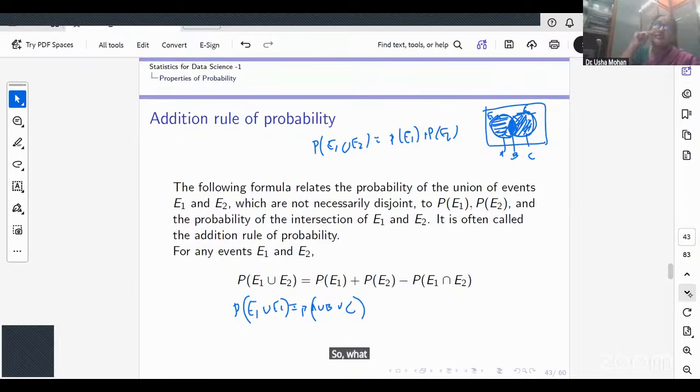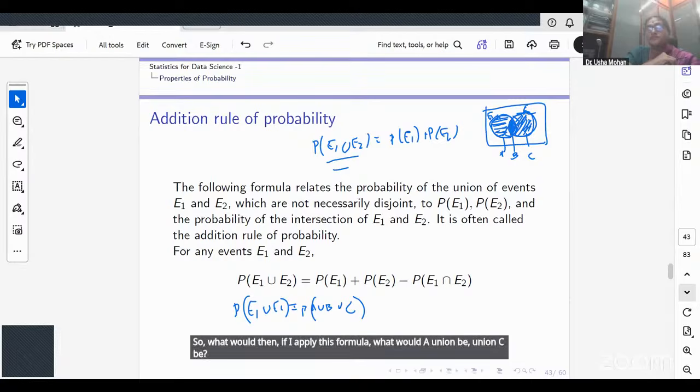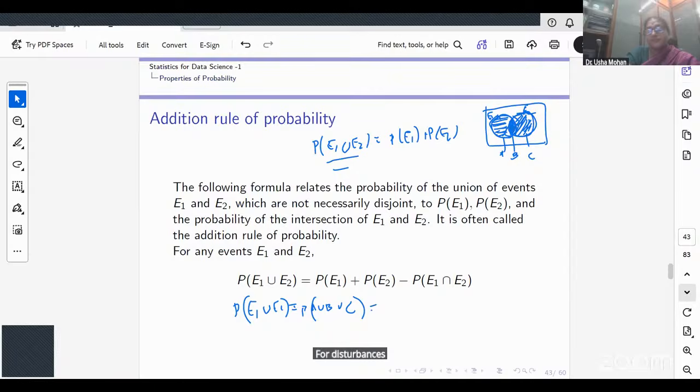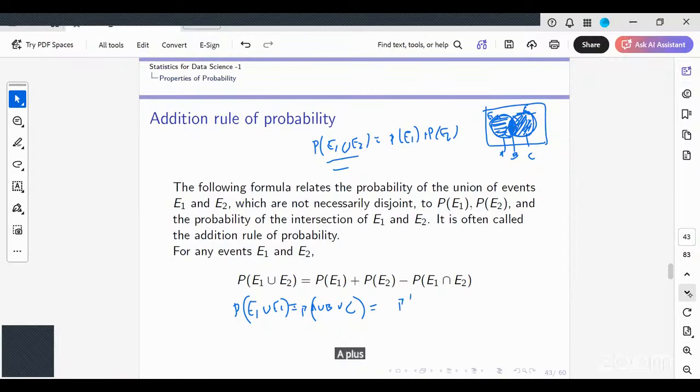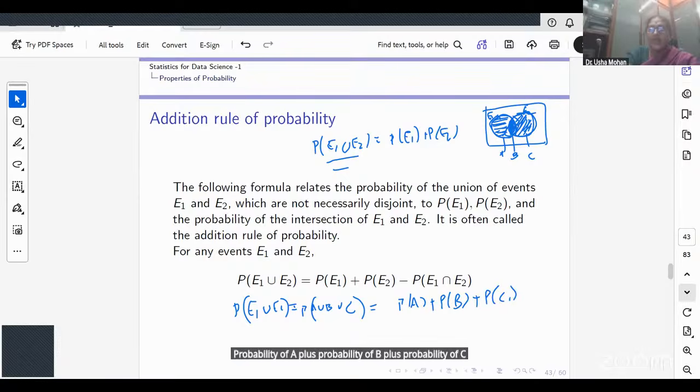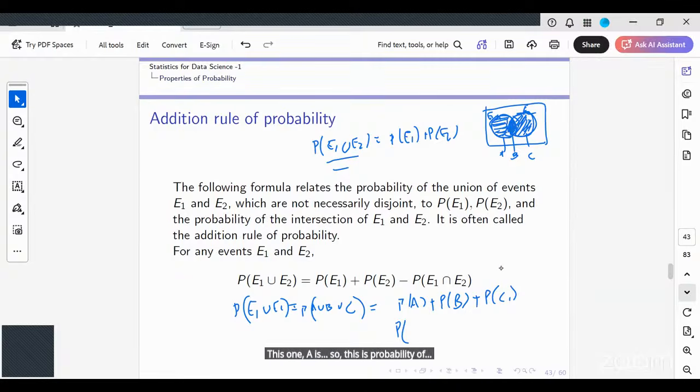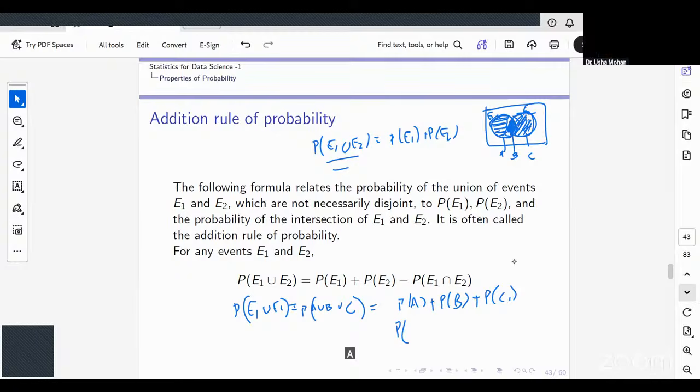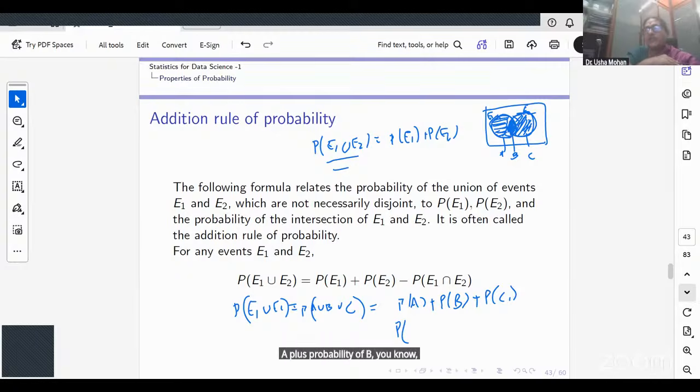So if I apply this formula for disjoint sets, what would the probability of A union B union C be? Probability of A plus probability of B plus probability of C. Now, A can be written as probability of E1 minus probability of E1 intersection E2, and B is nothing but probability of E1 intersection E2.